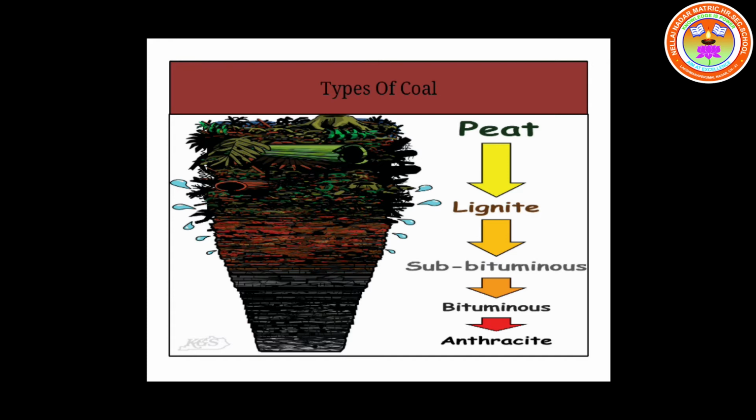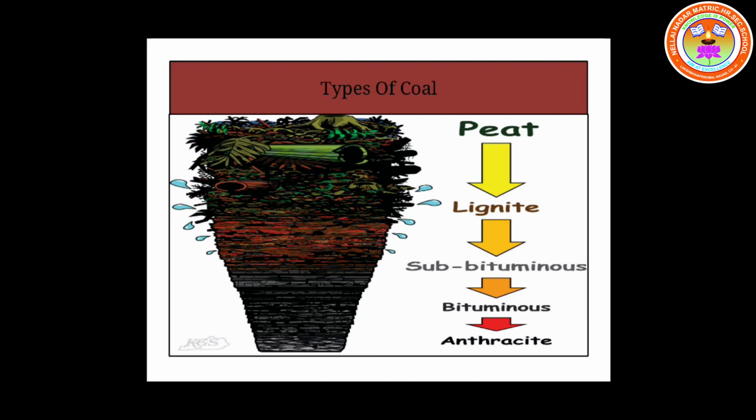Then comes the bituminous coal, which consists of 45 to 86% of carbon, having high calorific value. It is mainly used in iron and steel industries. It is also used as a fuel and in the generation of electricity. Then the highest grade coal is anthracite.